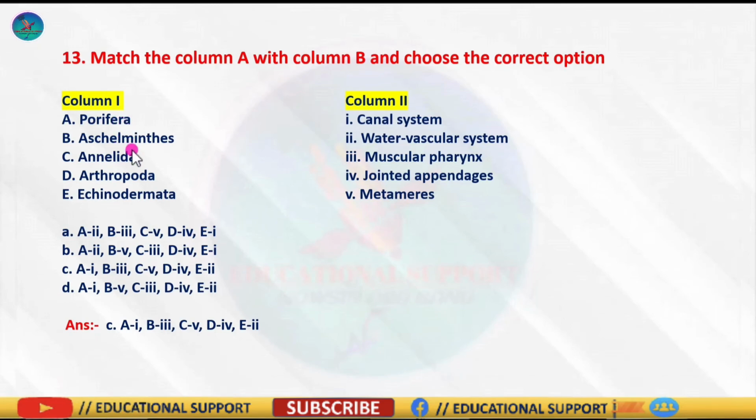Arthropoda possesses joint appendages, and Annelida possesses metameric segmentation in the body. Arthropods possess joint appendages in each segment of their body, and Echinodermata, the last one, possesses a water vascular system. So the correct answer is option C.